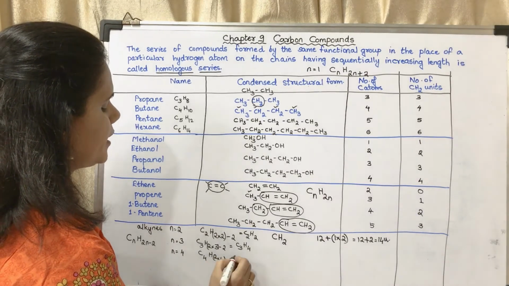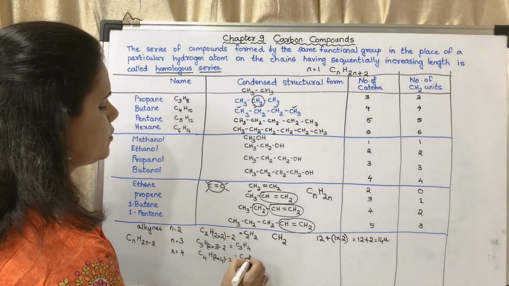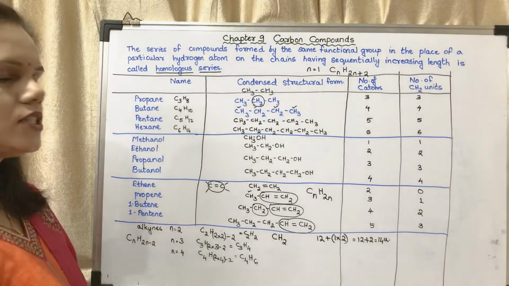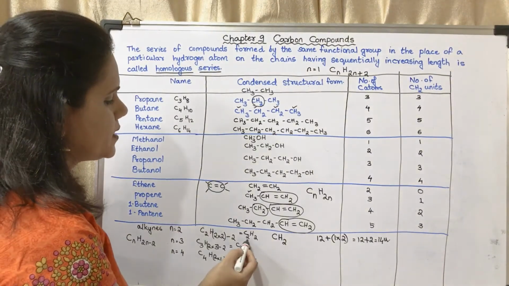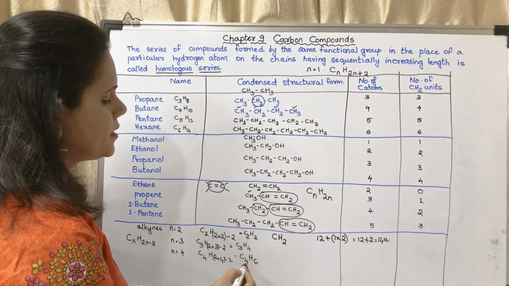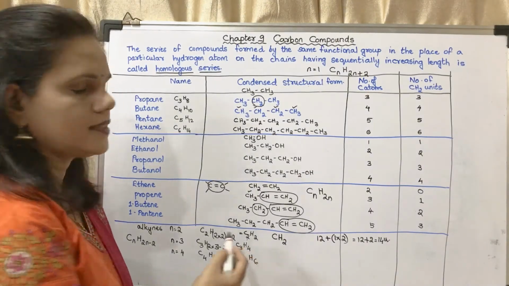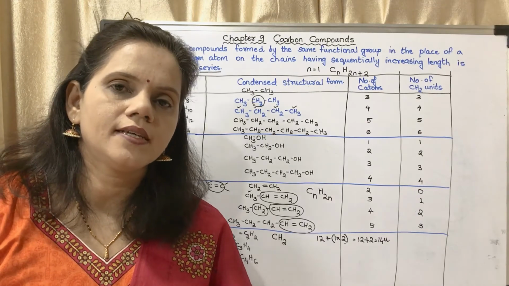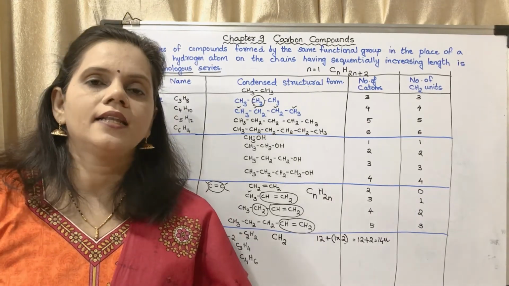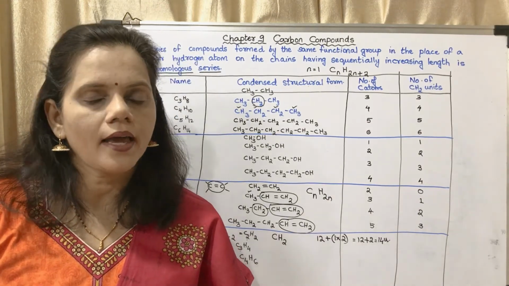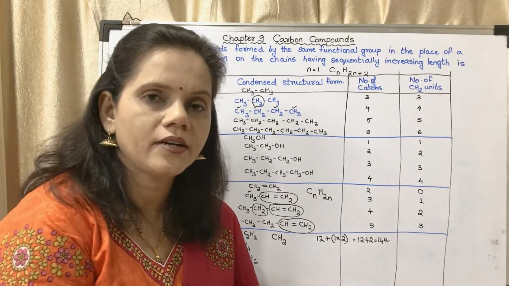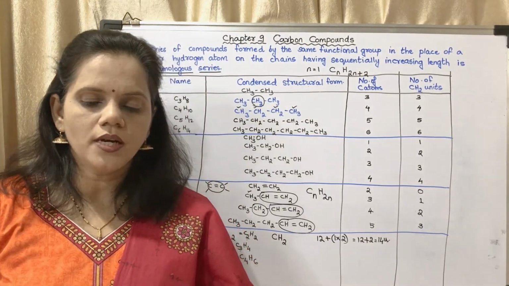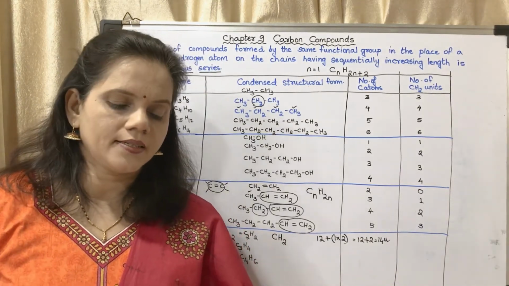That will be 8 minus 2. That means it will be C4H6. In this also you may see C is increasing by 1 and H is increasing by 2. So these are the first three alkynes, that is ethyne, propyne and butyne. We had drawn the structures earlier also. This is the answer. You may write the answer there.